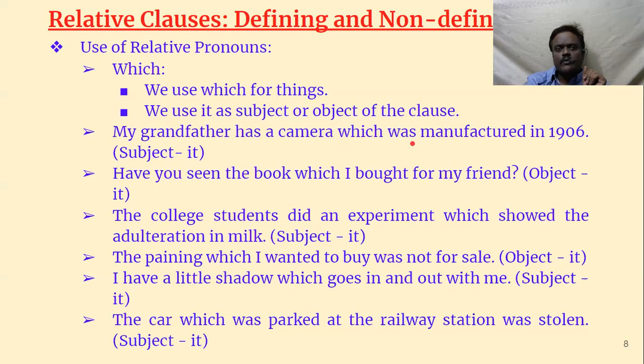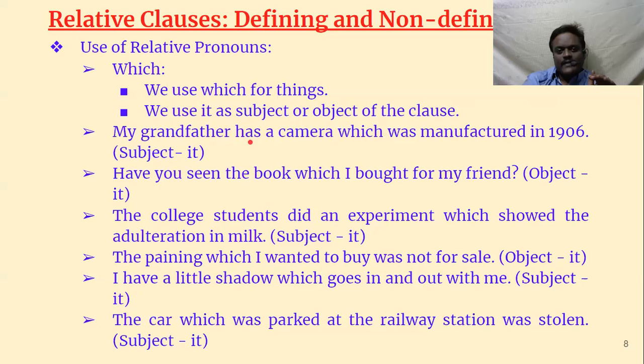Next one, which is also a relative pronoun. We use which for things. It is the opposite, like who, whom is for persons, which is for things, whereas whose is for everyone. We use it as a subject or object of the clauses. Whereas in who, whom, who is used as a subject, whom is used as an object. But here, which can be used for both subject and object, it doesn't make any difference. Let us see here.